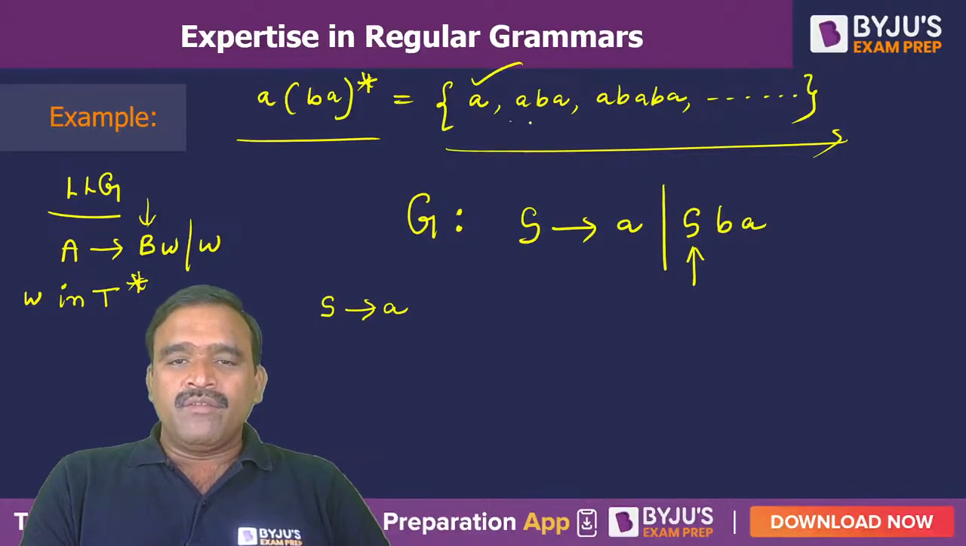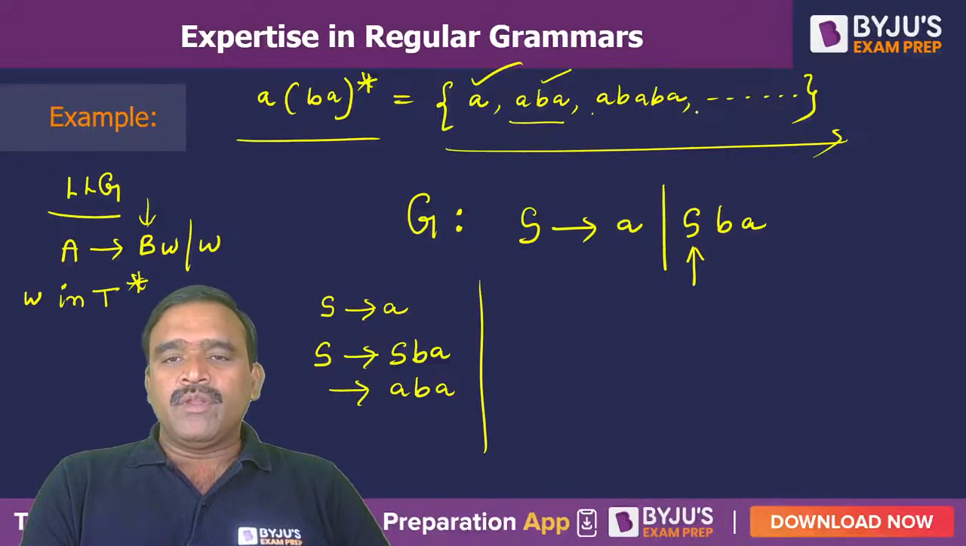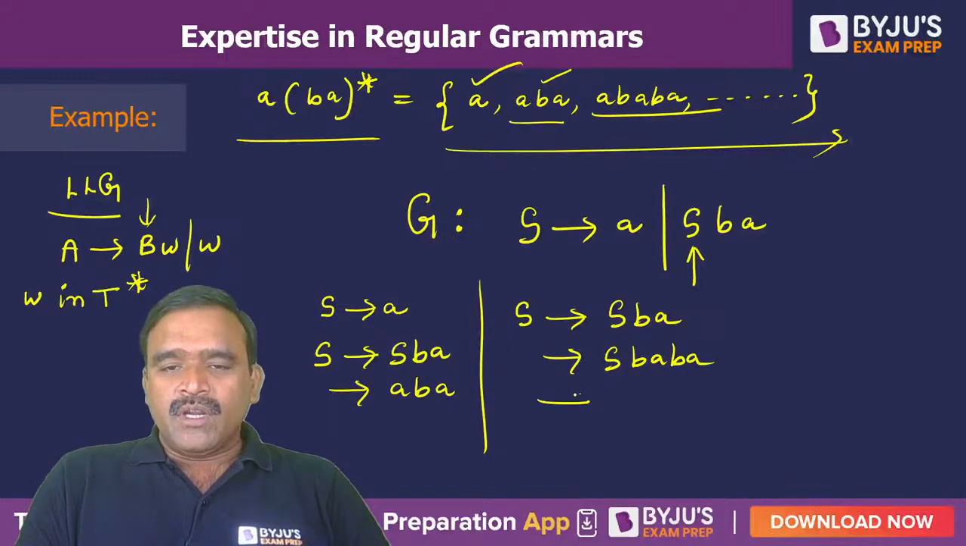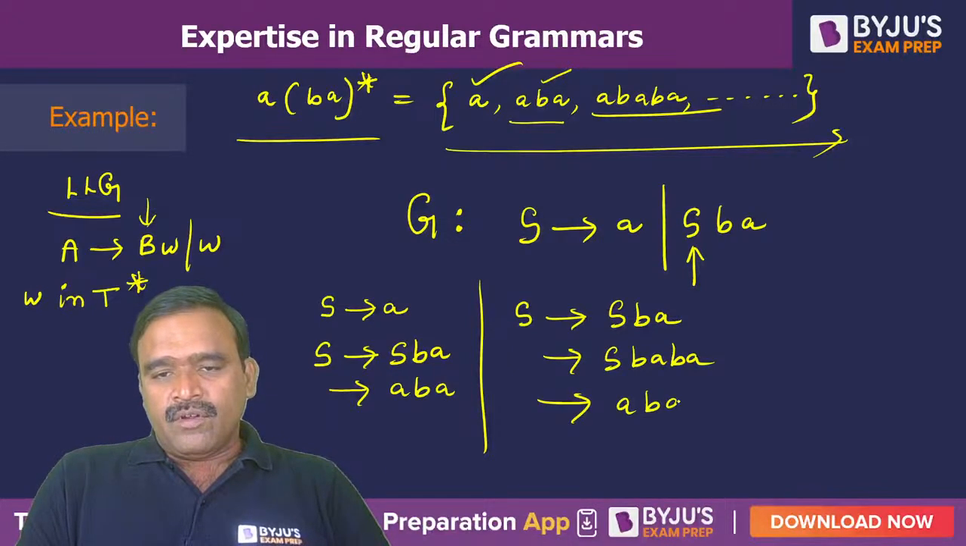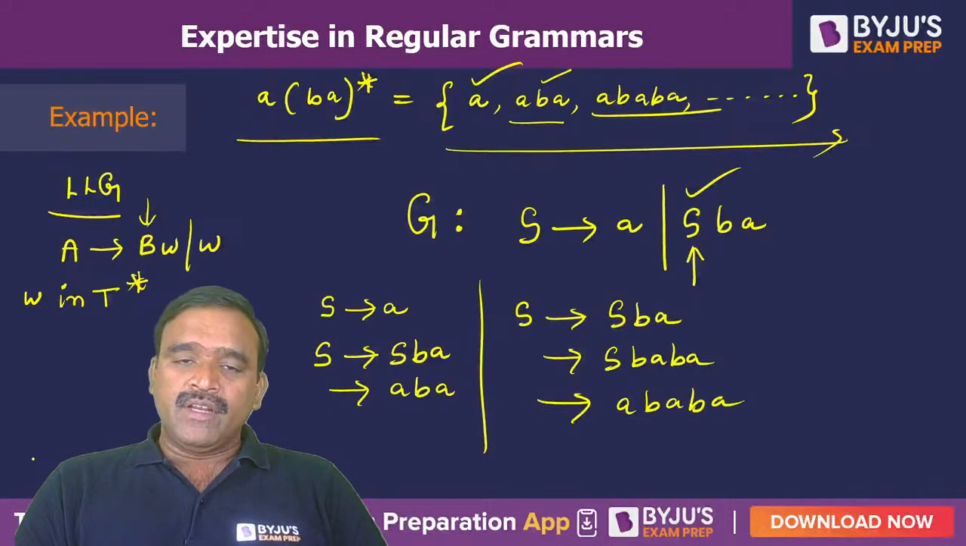And if you want ABA, for example, how can we generate it? S to SBA we can take, and in the S place if you keep A, you will get ABA. Similarly, if you want ABABA, for example, S to SBA, and again in the S place we can keep SBA, and again the S place we can terminate with A. Following? So here the variable is present on the left hand side. This is what left linear grammar is.